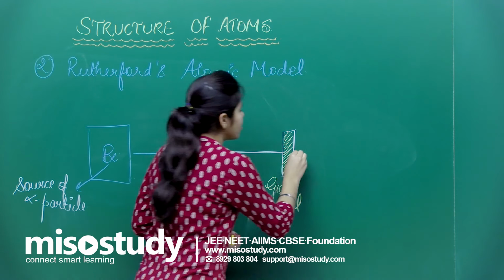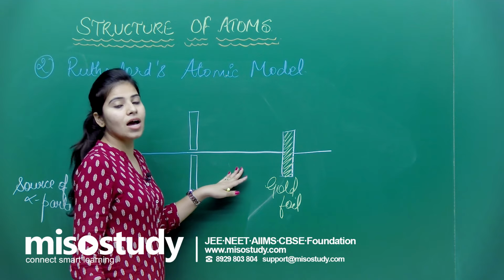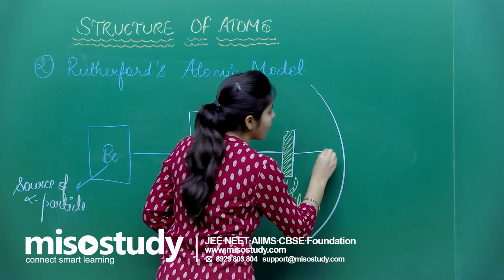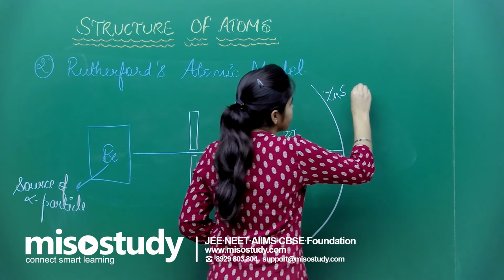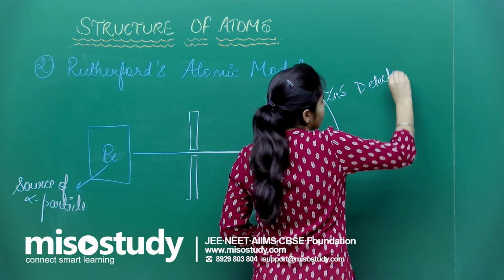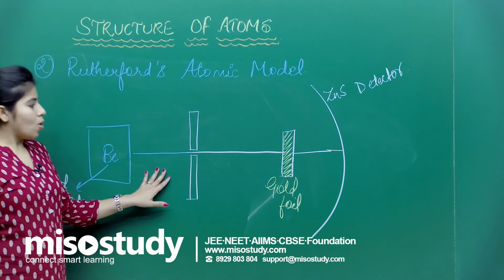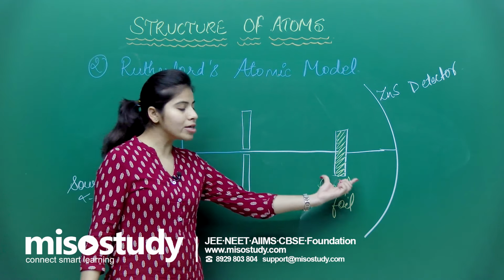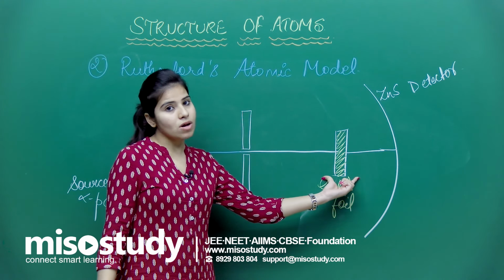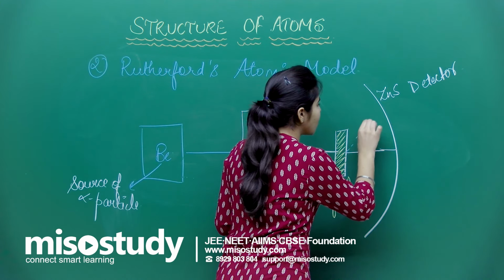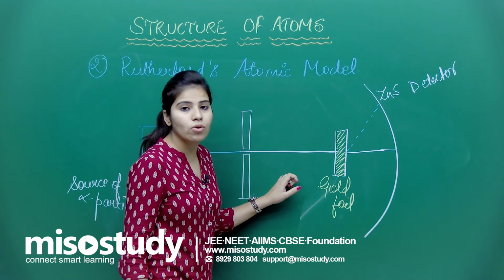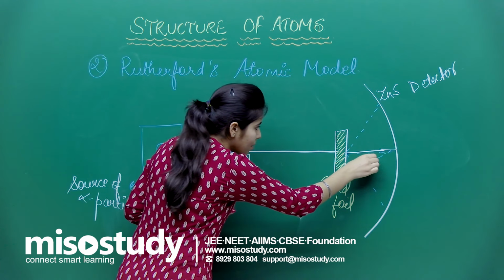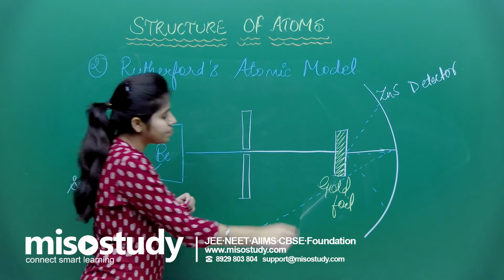Now when the alpha particles passed through this gold foil, there was a zinc sulfide detector. Here you have to understand one thing: when the alpha rays were coming and hitting this gold foil, he observed something. Some alpha particles were going like this, deviated. Few were going straight, and few were coming back at 180 degrees.